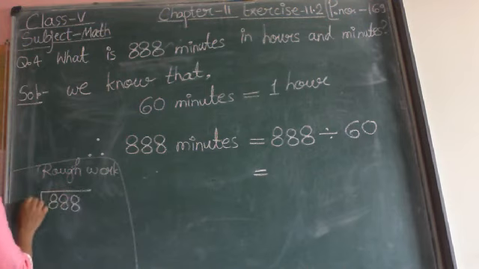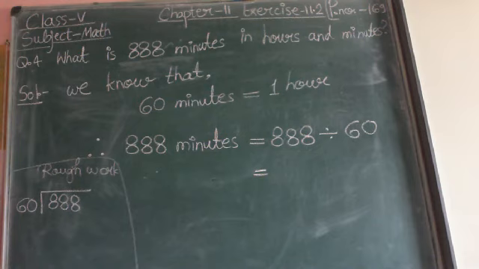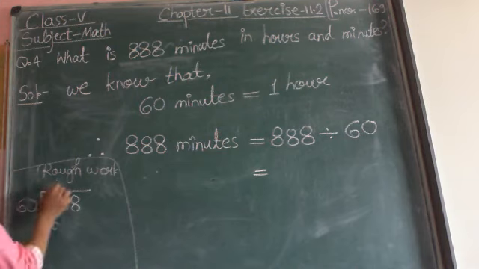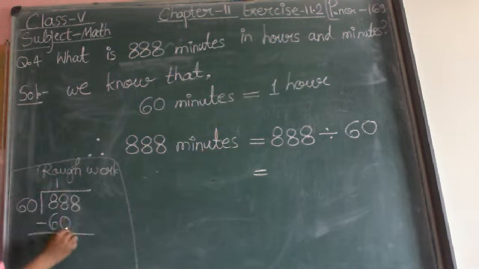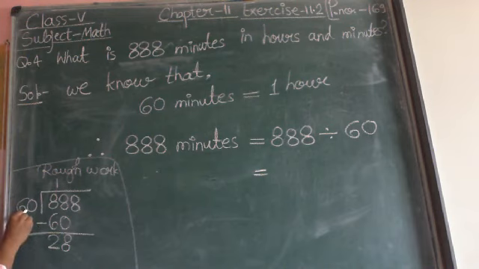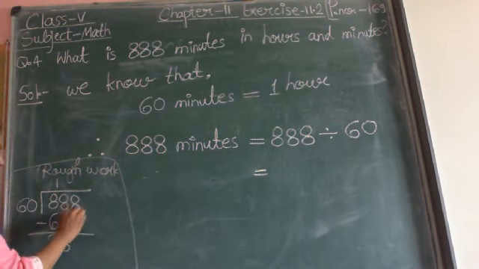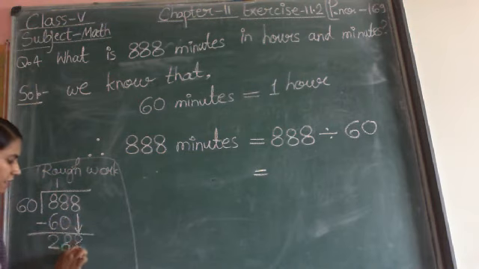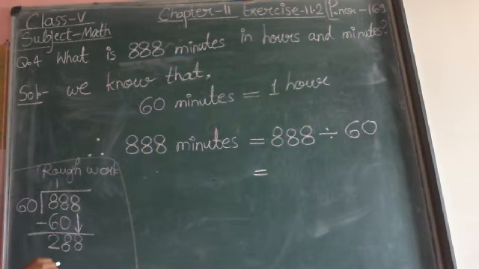888 divide by 60. I arrange both the numbers in the standard form of division. Now, in one time I can divide. So 60 ones are 60. Subtract: 88 minus 60. 8 minus 0 is 8, 8 minus 6 is 2. 28. Now this number 28 is smaller than the divisor, so we cannot divide further, but we have one digit left. So bring down this digit 8 here. Now your new number is 288.